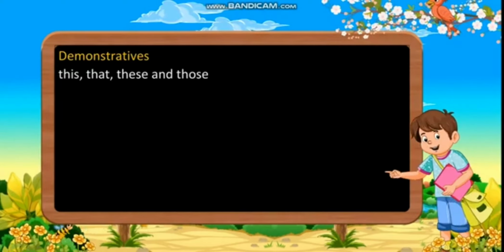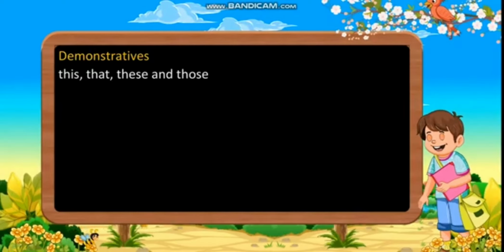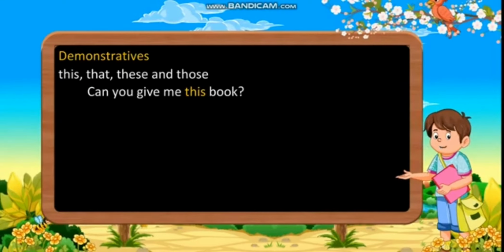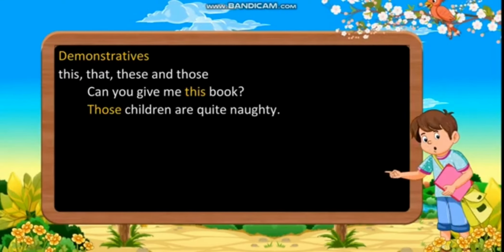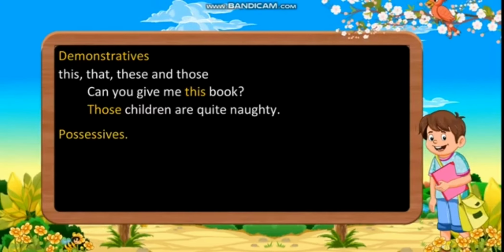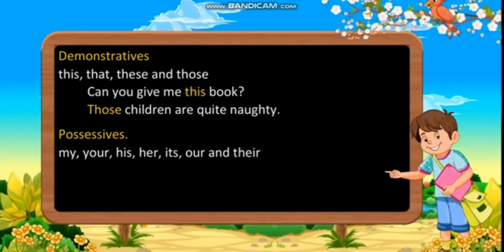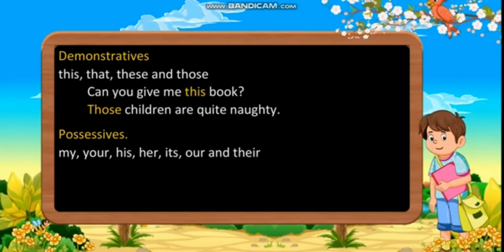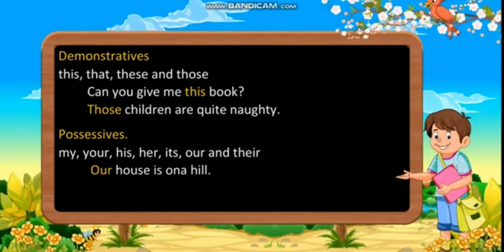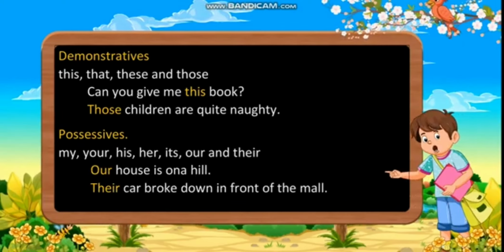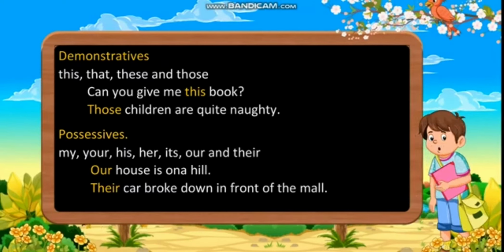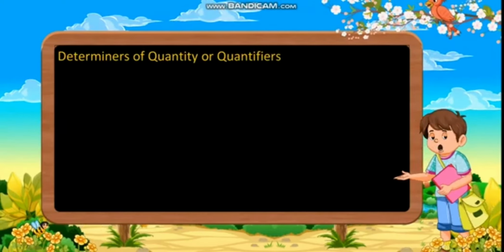Demonstratives: this, that, these, and those. Can you give me this book? Those children are quite naughty. Possessives: my, your, his, her, its, our, and their. Our house is on a hill. Their car broke down in front of the mall.